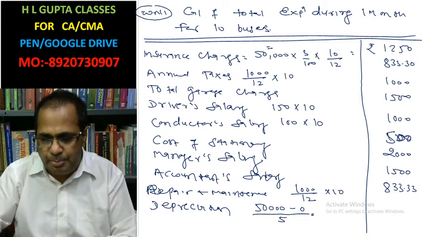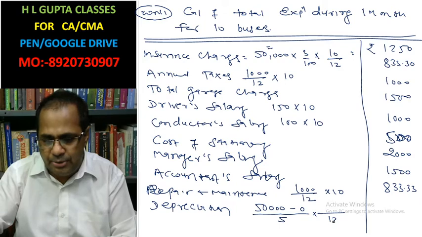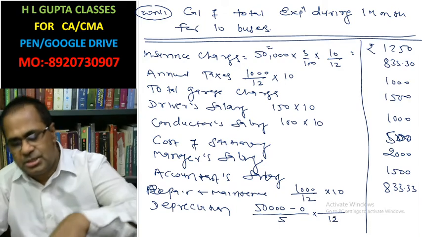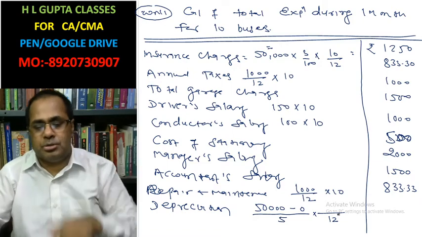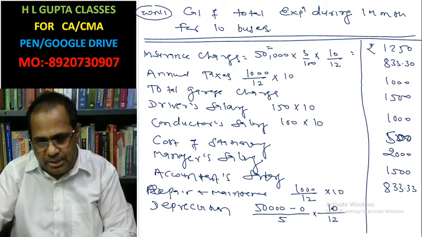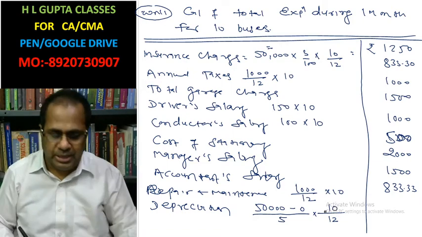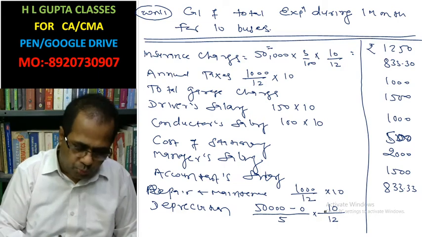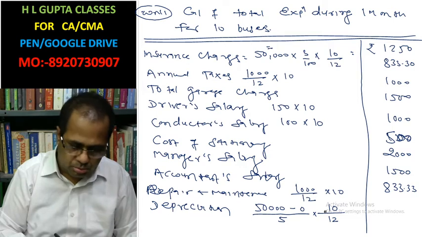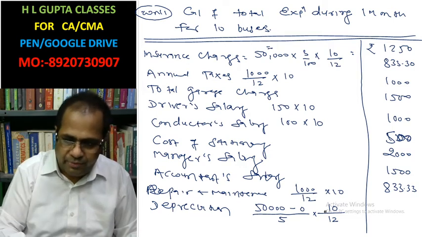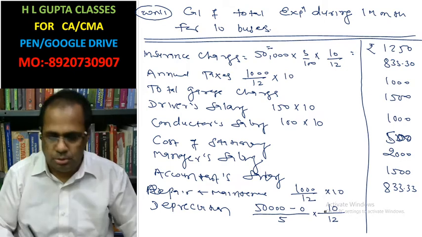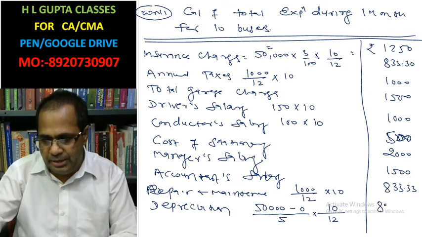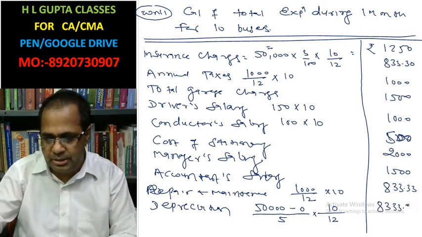So to make it monthly, you have to divide it by 12. Because it is a cost for one bus, we have to calculate for the 10 buses, that's why you will multiply by 10. So 50,000 divided by 60, so 833.33.